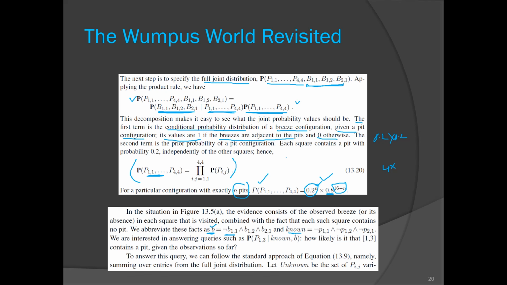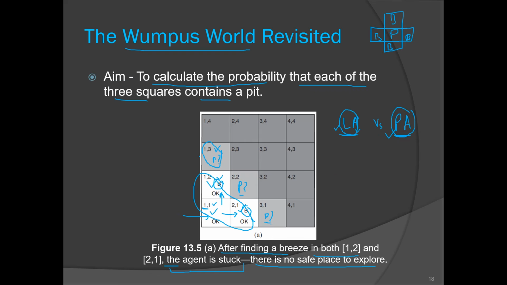Now what is our aim? We want to find the probability of a pit at 1 comma 3. We are aiming for this room. By symmetry, the probability for 3 comma 1 would be the same. It will be different for the middle one, but by symmetry, the probability of this square would be the same. So we are aiming for this location.